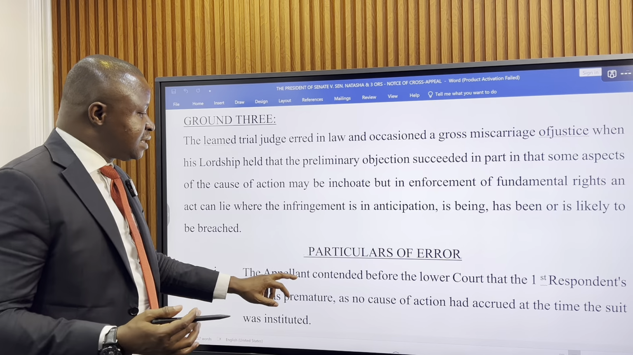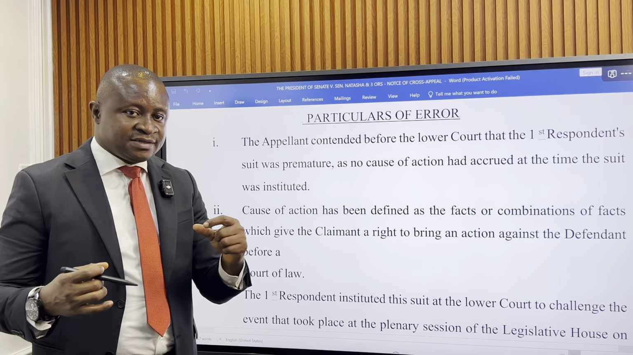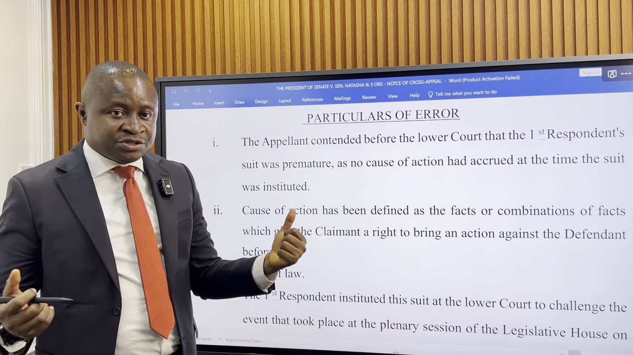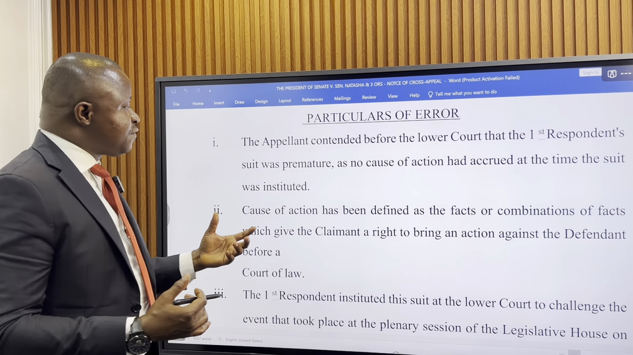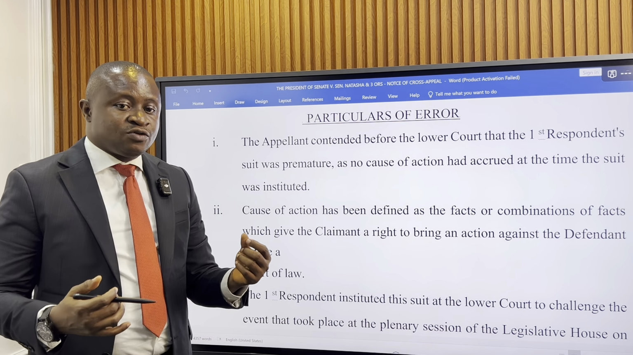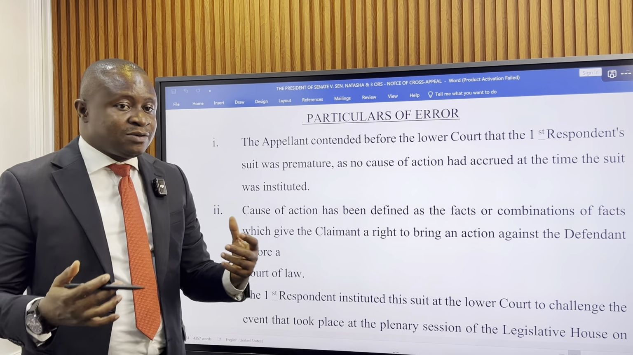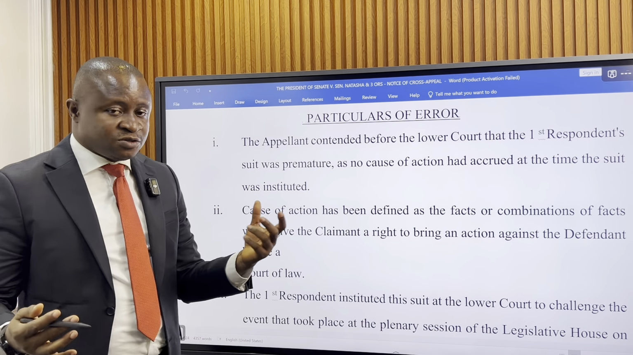The Senate is saying in the particulars of error here that the complaint had to do with privileges as a senator and not a fundamental rights breach. And that if there is any fundamental right, it's ancillary. And therefore, the trial court was in error to have entertained the matter because the matter was premature. It had to do especially with the issue of suspension.